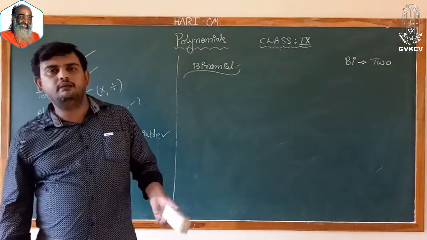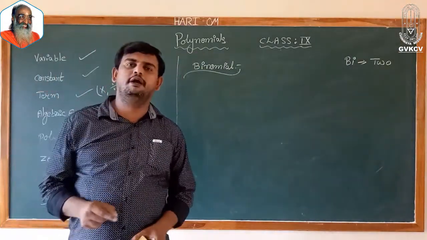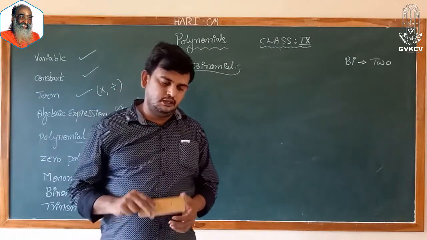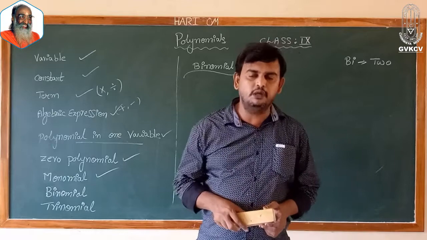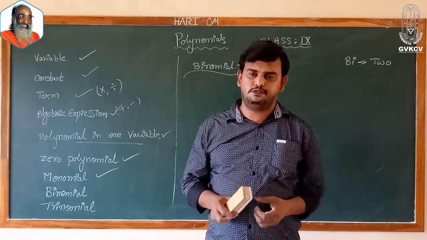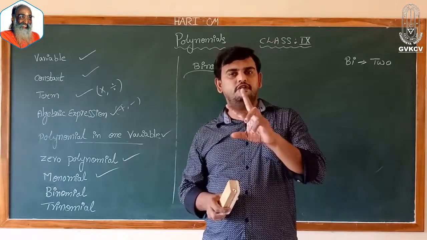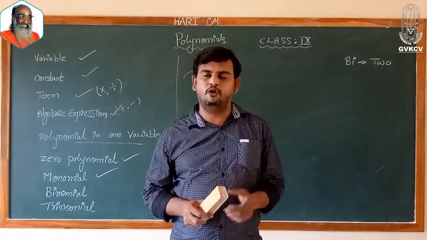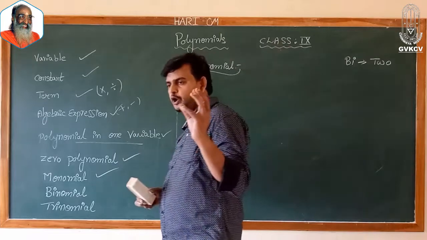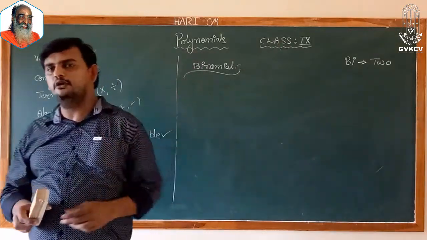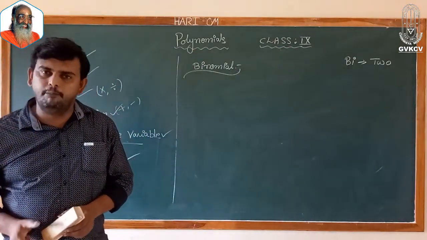So earlier mono means only 1. Now binomial means 2. Means in which polynomial we have two terms. A polynomial with two terms is called a binomial. The definition of binomial is nothing but what? A polynomial with two terms is called a binomial.